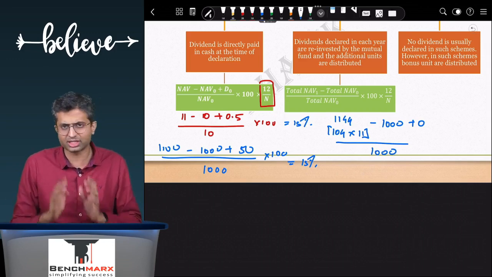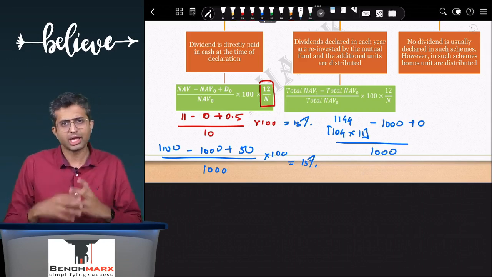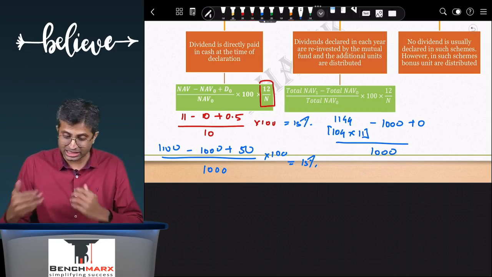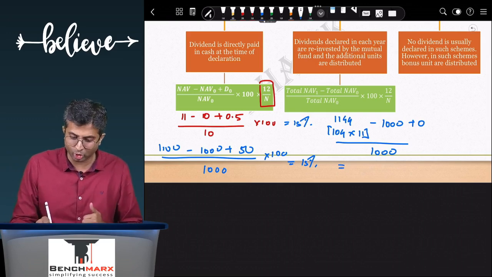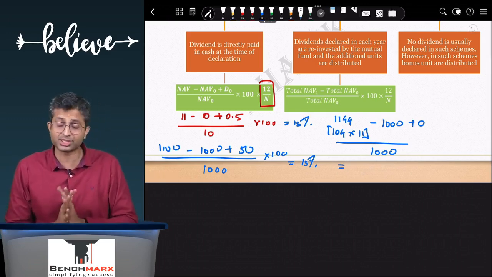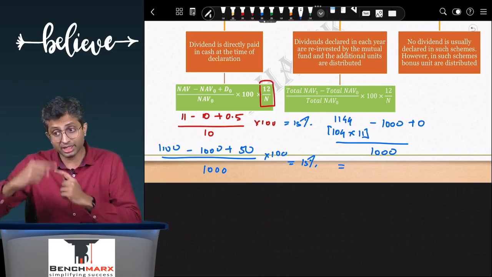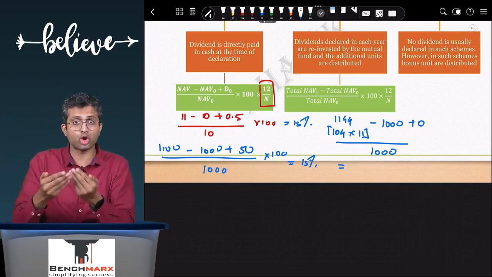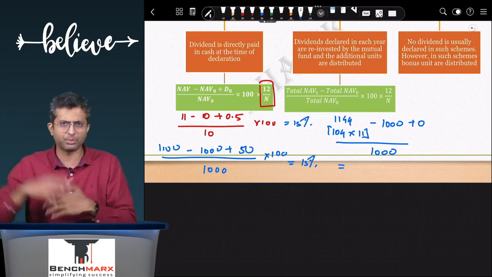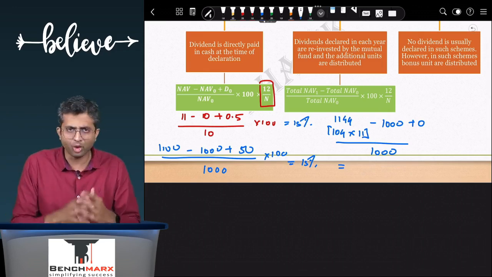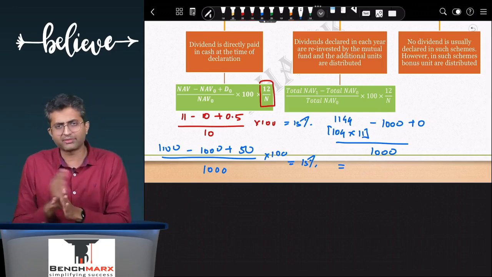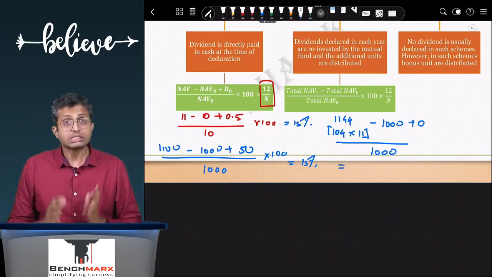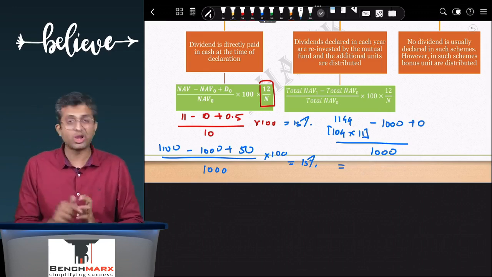I got more units, that is 4 more units, which are worth 11 at the end of the year, and as a result you will calculate your return on a totality basis, which may be different from 15%. In certain cases it may be higher if the NAV is increasing, so you got new units at 12.5 and the NAV becomes higher, or it may even fall if you got new units at 12.5 and the NAV is even lower. So, but in dividend reinvestment plan you have to do this.